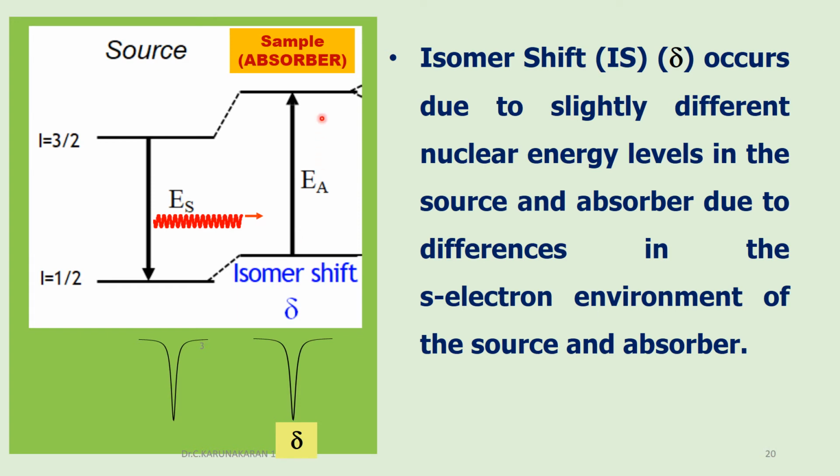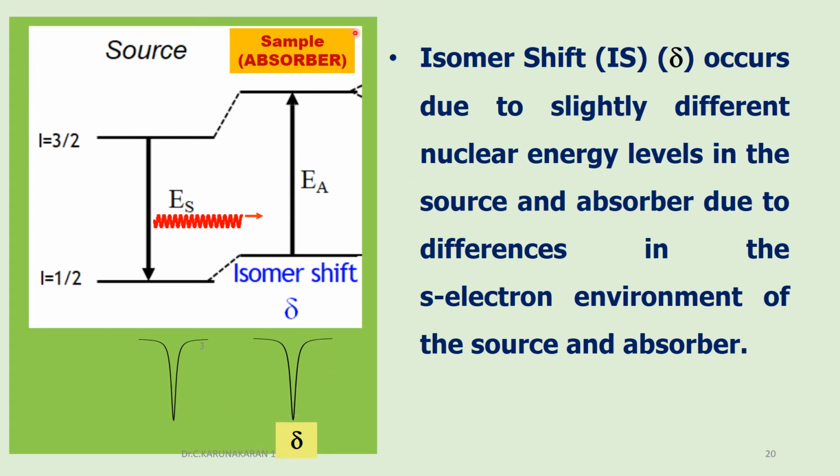If the energy gap is smaller than that of the source, then the source is moved away from the sample so that the energy of the gamma ray is decreased to cause the resonance transition. Therefore, when there is no shift, delta equals 0 millimeter per second.